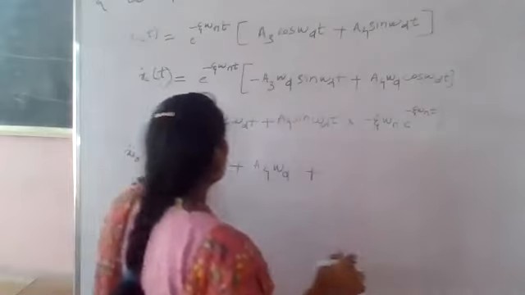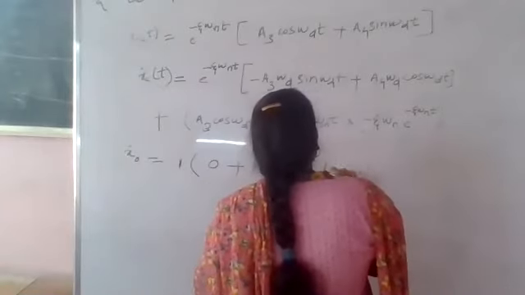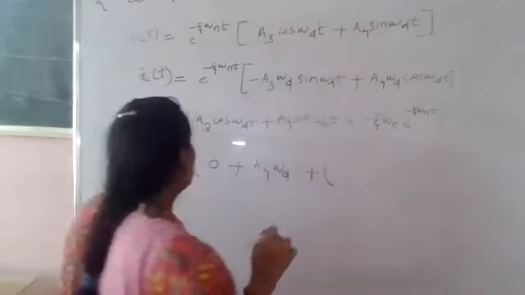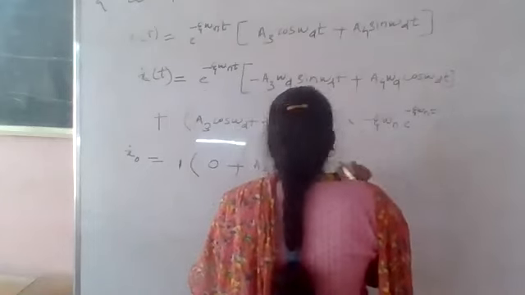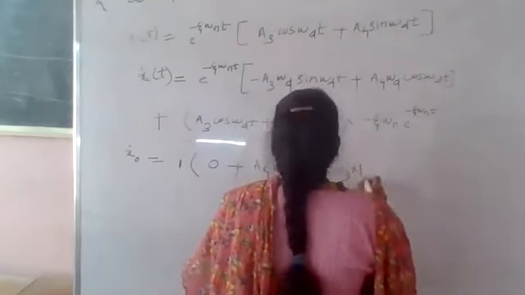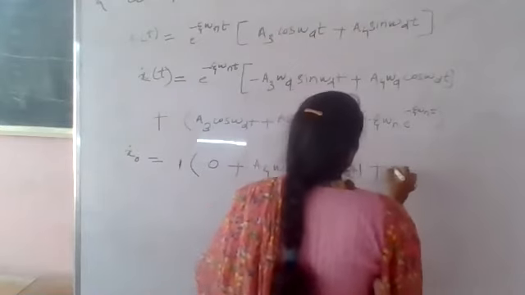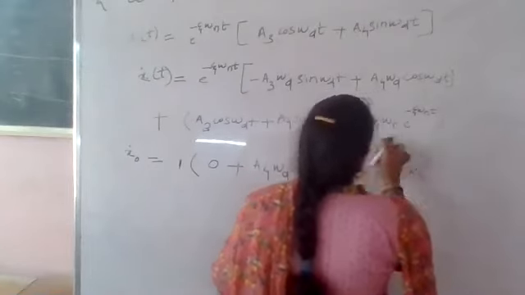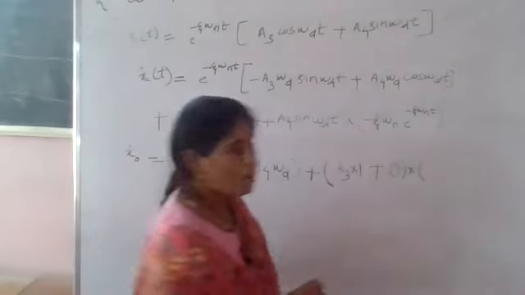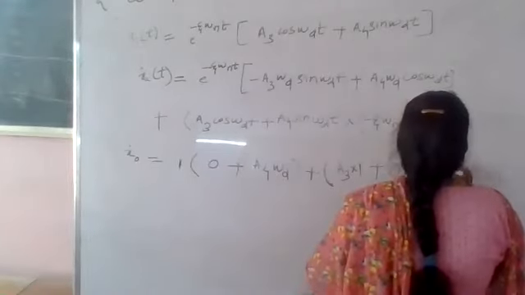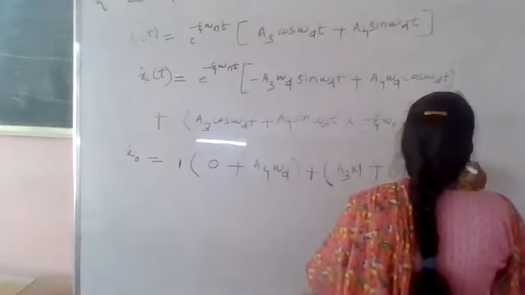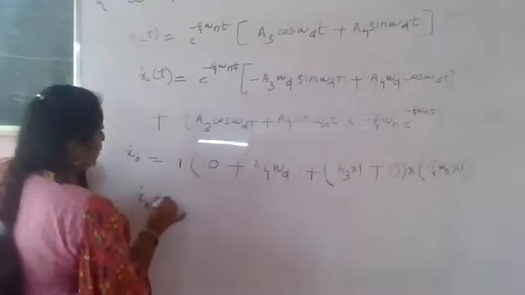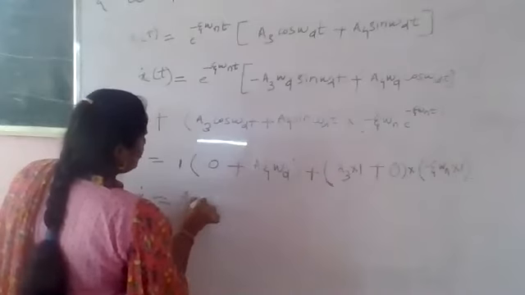In the second term, A3 into cos 0, which is 1, plus sin 0, which is 0, bracket complete, into minus zeta omega n into e raised to 0, which is 1. So what is the remaining term? You can write x naught dot is equal to A4 into omega d